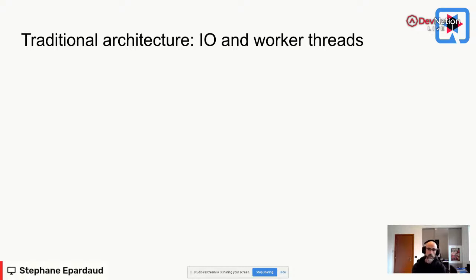So what's a worker thread? It's a pool of threads because creating threads is expensive, and we don't want to have too many on a server. So we have a pool of threads where we can just get one thread and send him a task, and then wait until the task is done. So for instance, when you have an endpoint that is going to serve an HTTP request, you grab a worker thread, give him the task, and you're going to do the task on the worker thread. And if that worker thread is going to call the database, then it's going to start a connection to the database and then wait for the connection to answer.